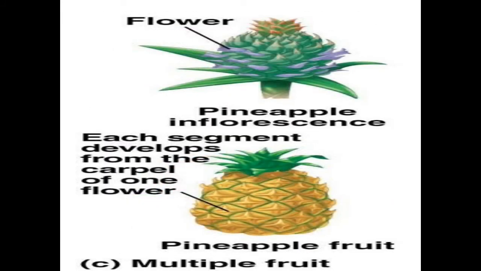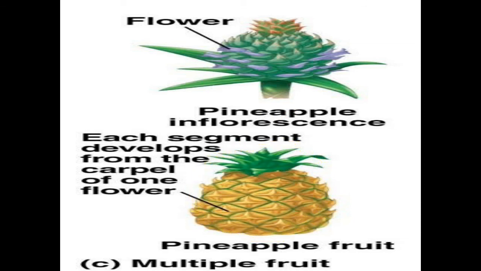Now the last one, multiple fruit. Here different flowers of the same inflorescence, that means the bunch of flowers blooming on the same part of the branch of a plant, become fertilized, and after fertilization all these flowers of the same inflorescence form the total fruit.